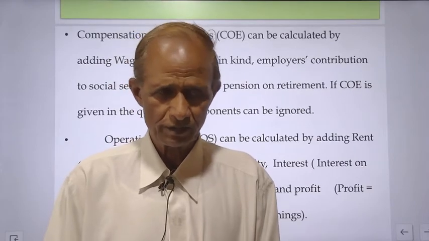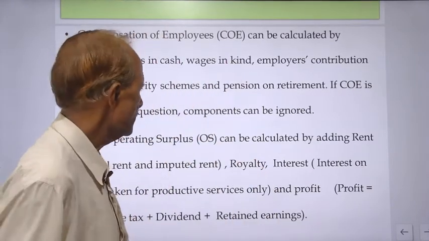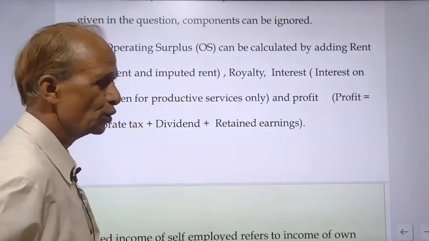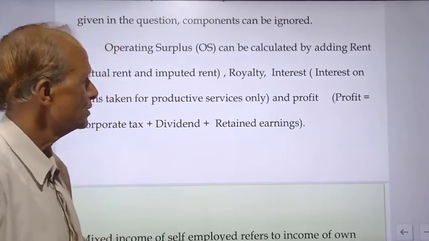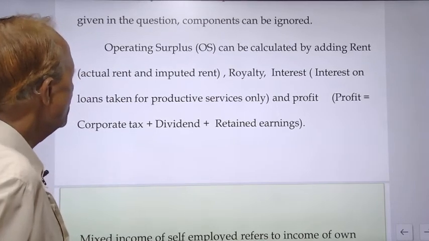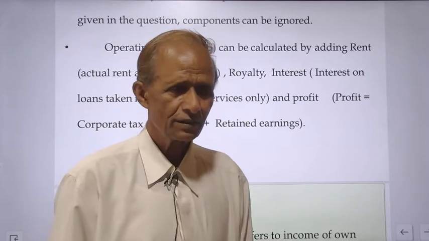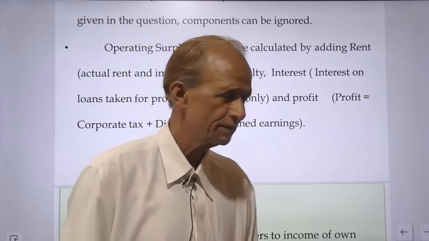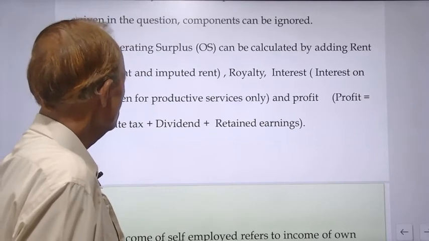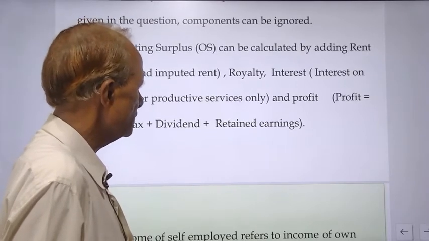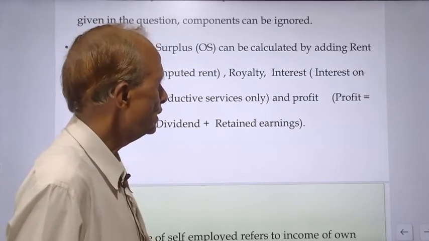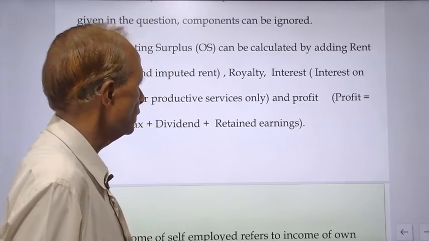Now, the second, operating surplus. Operating surplus is calculated by adding rent, actual rent, and imputed rent, then interest on loans taken for productive services only. Interest on consumption loans should be avoided.